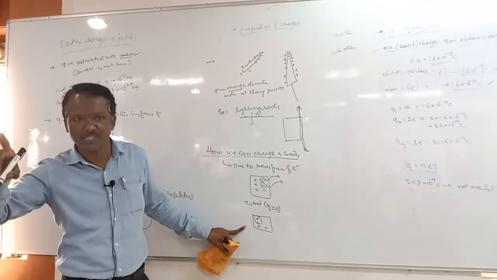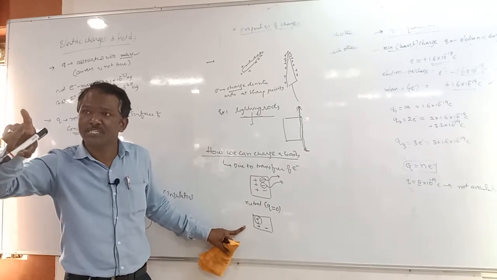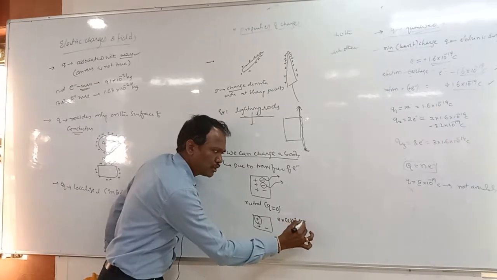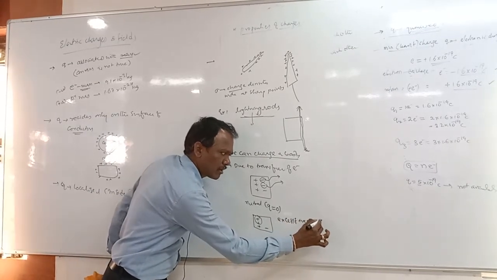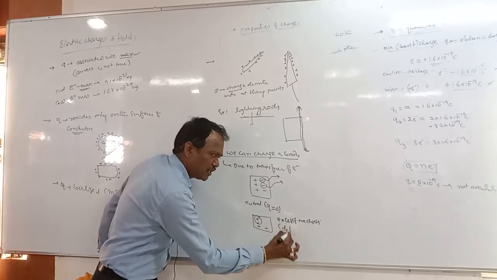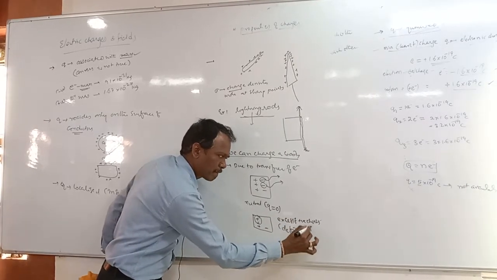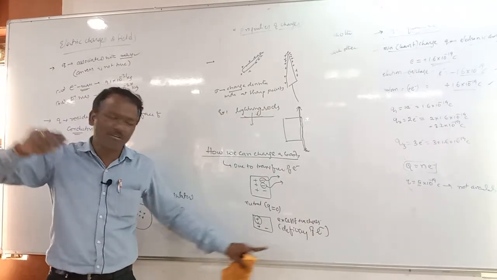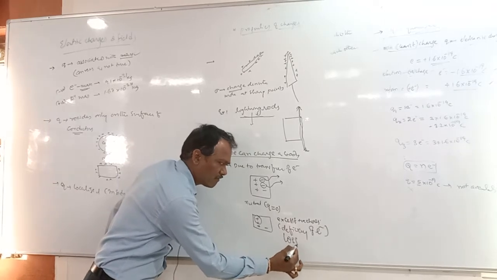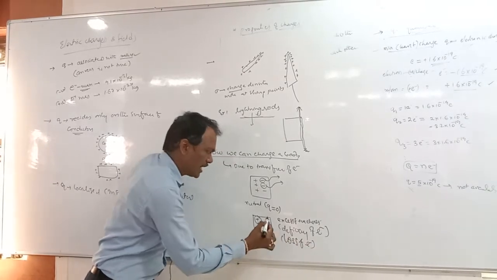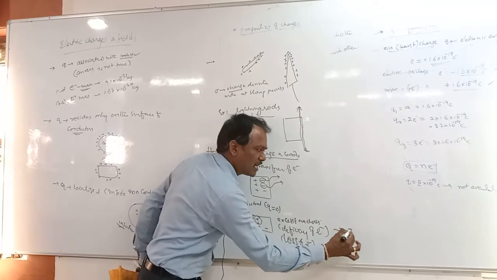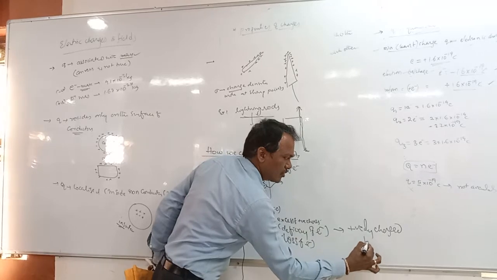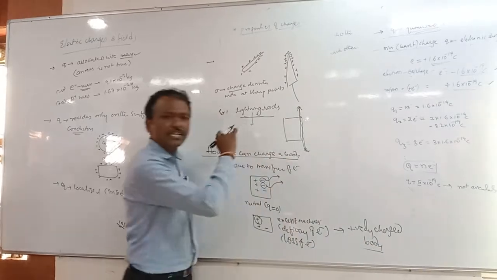Excess of positive charges, or another word here, deficiency of electrons, or loss of electrons. Then we can say this body is a positively charged body. What is it? Positively charged body.